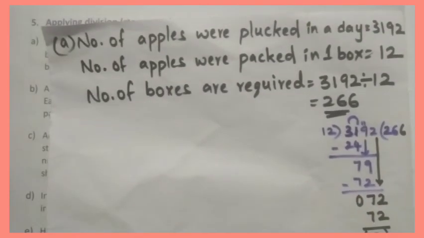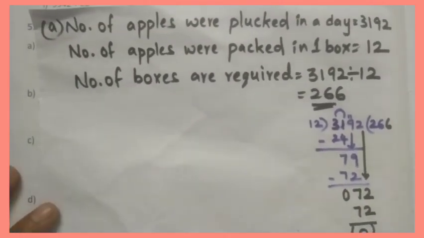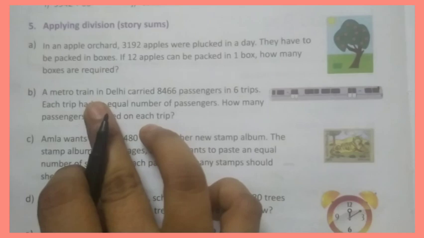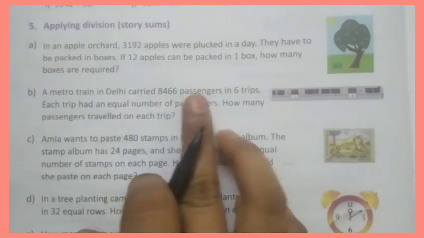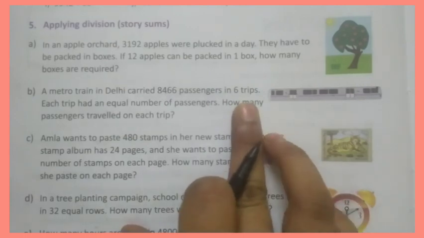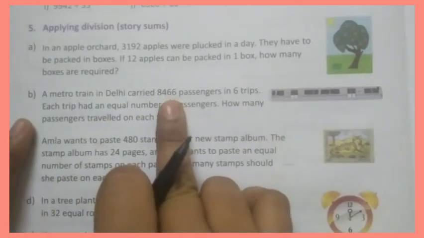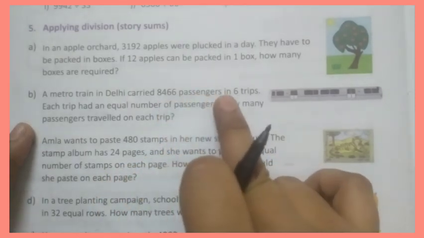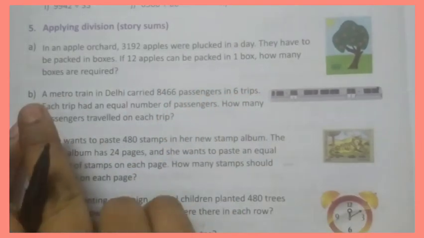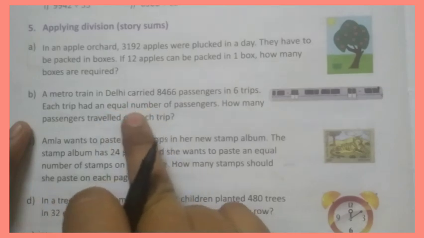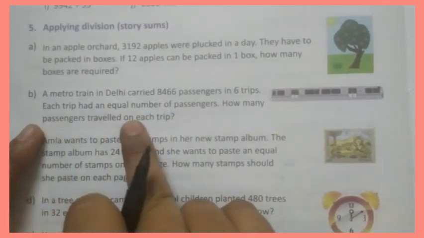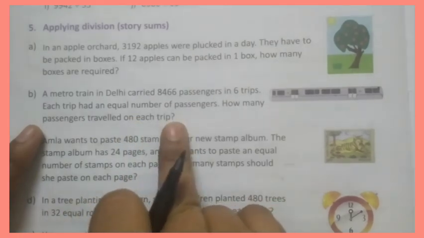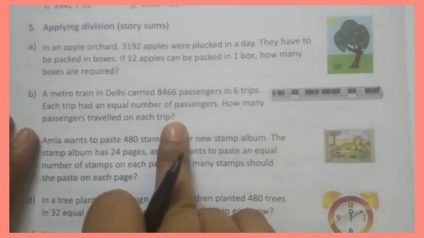This is A answer. Now look at B question. A metro train in Delhi carried 8,466 passengers in 6 trips. Each trip had an equal number of passengers. How many passengers travelled on each trip? Yes, very simple.